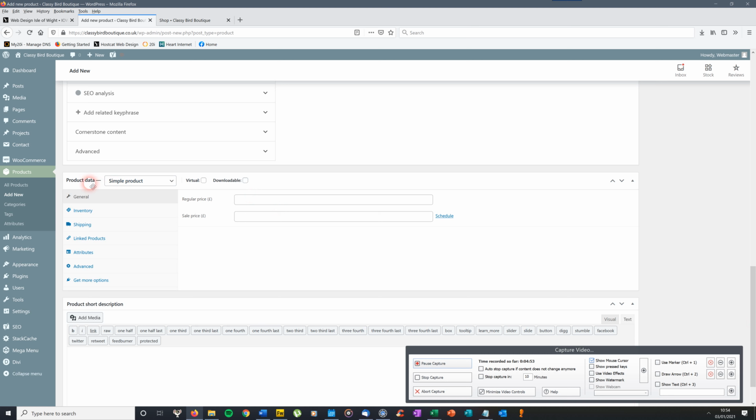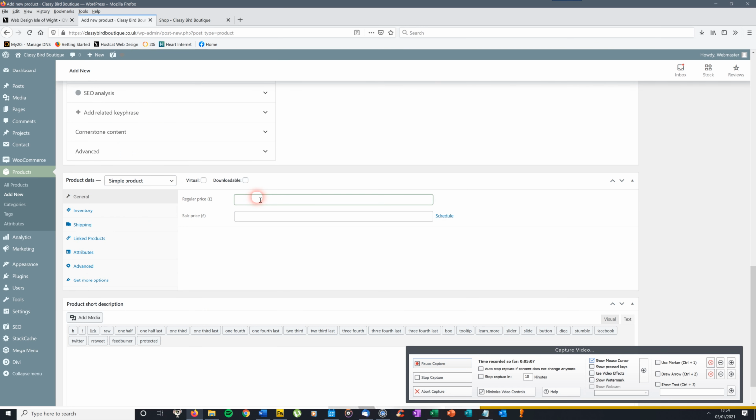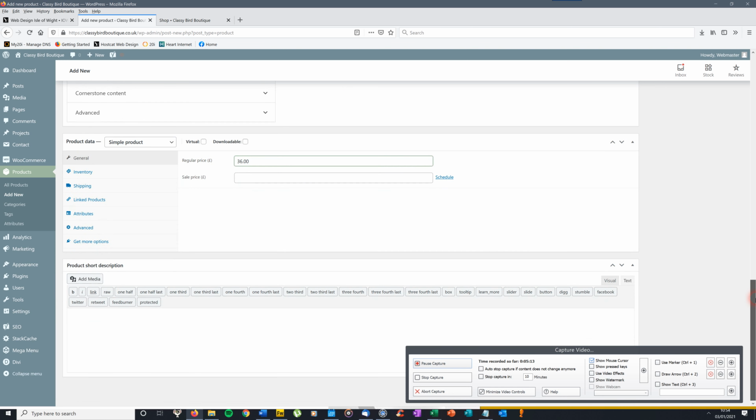You'll see here in product data it's a simple product, so you leave that as it is. And it's got a regular price there which you put in, which was 36. Okay, so we put in 36. You don't need to put the pound sign in. That's all you need to put there for a simple product.